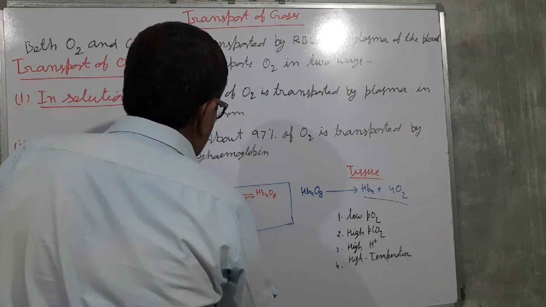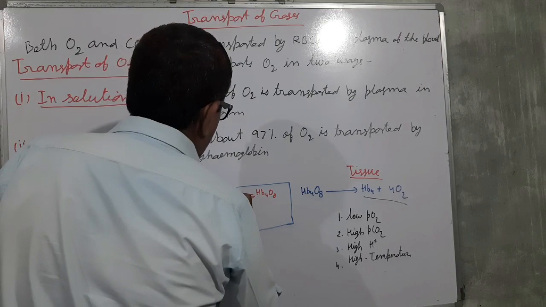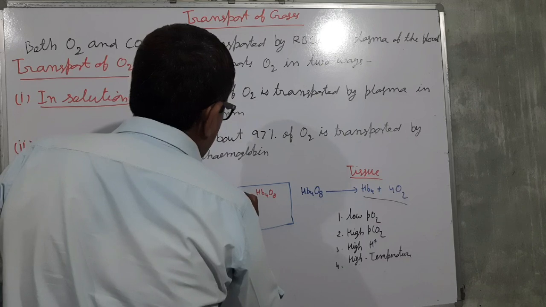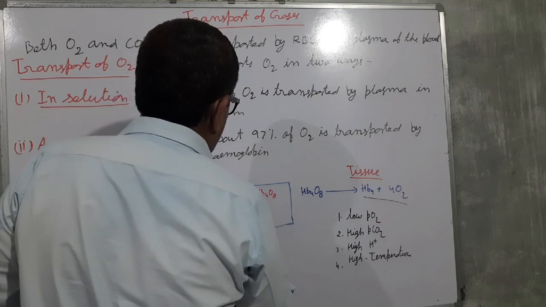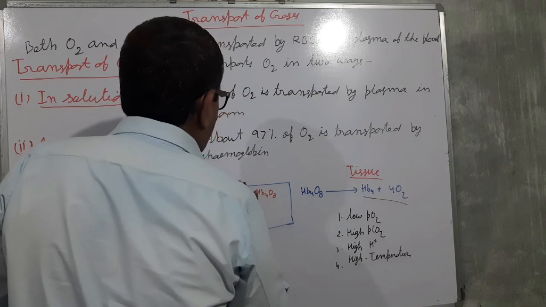So first, we can write at the tissue side, low partial pressure of oxygen at tissue sites.